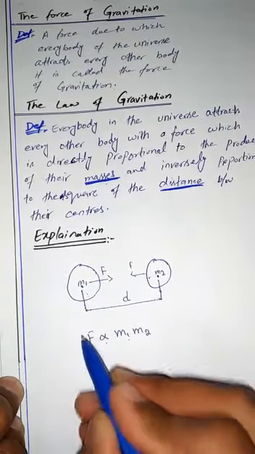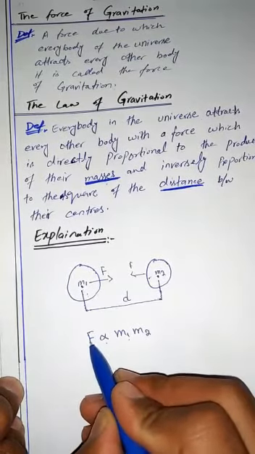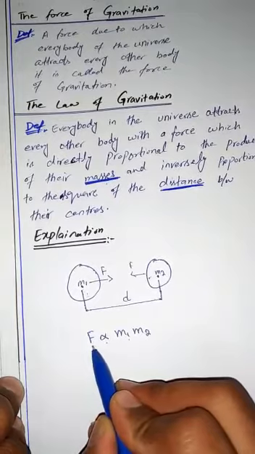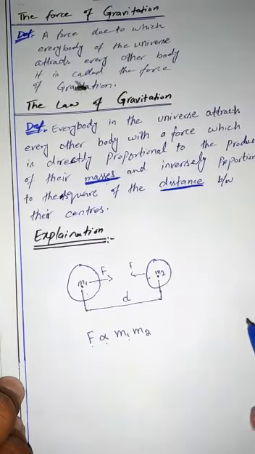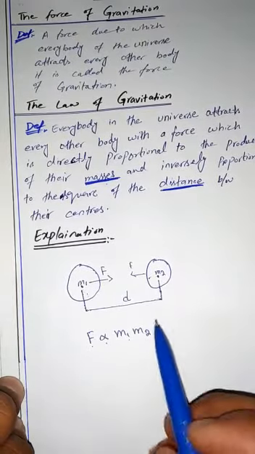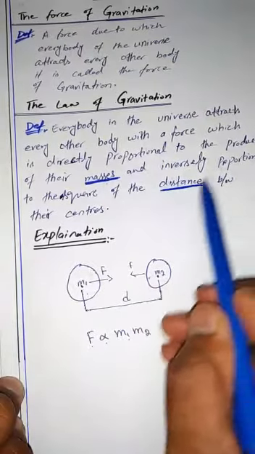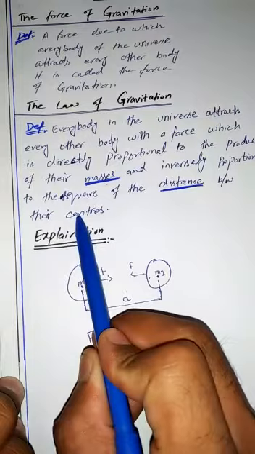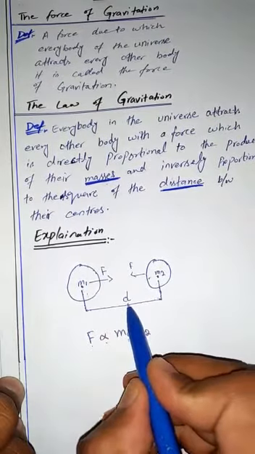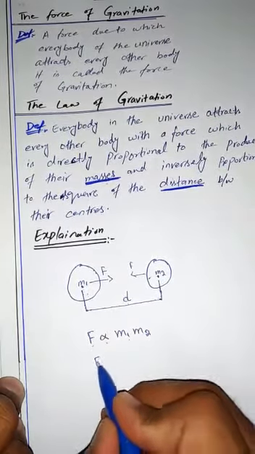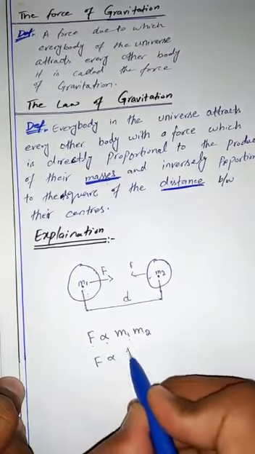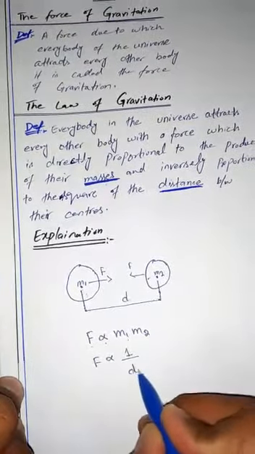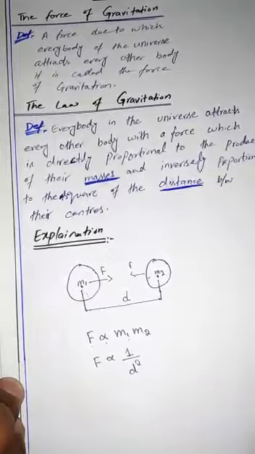This sign is the proportionality sign, and it shows direct proportionality, and F denotes the force of attraction. Now the second statement: inversely proportional to the square of the distance between their centers, and the distance is d. Here we can write it like this: 1 over d square.